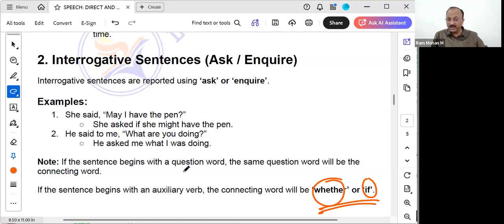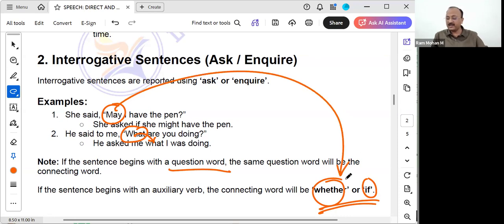If it is a questioning word, then the same word will be used. Understood the difference? Here may is used, so she asked if she might have the pen.